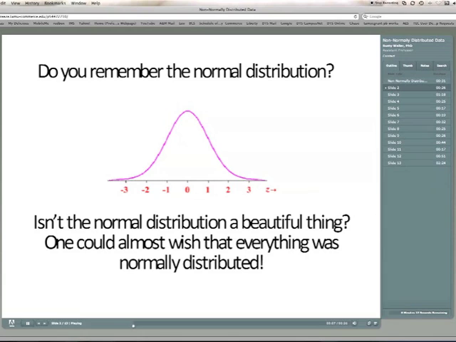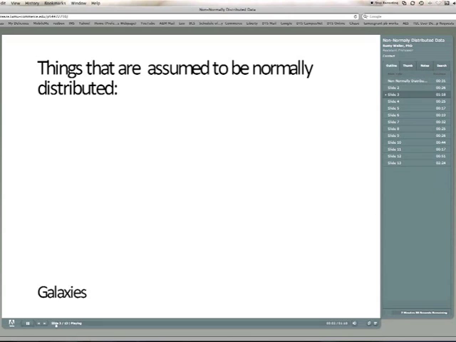A normal distribution curve is a beautiful thing, and one could almost wish that that's all that there was. You could master the normal distribution curve and life would be wonderful and hunky-dory. There are a lot of things that are normally distributed. There might be something that's not. Well, let's look at some things that are assumed to be normally distributed.